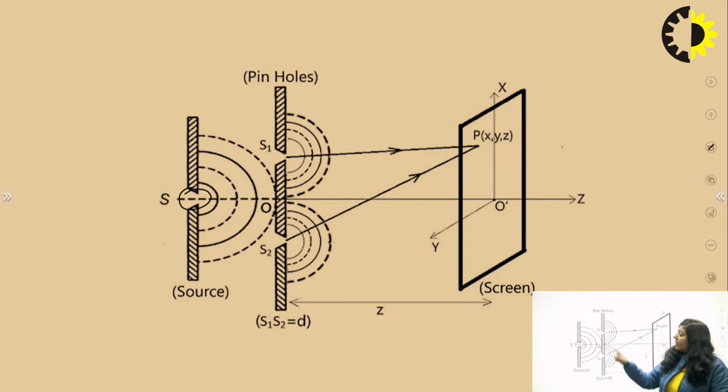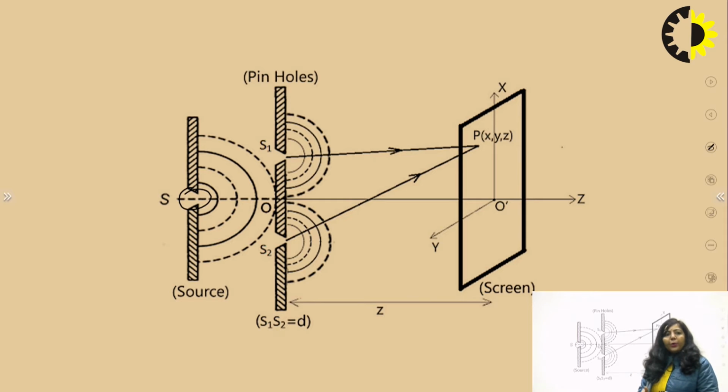That is the reason you can maintain a fixed phase relationship between S1 and S2. So these two sources, these two slits, are coherent in nature. You can maintain that fixed phase relationship. Now the question arises, up to which distance can you maintain that perfect phase relationship?